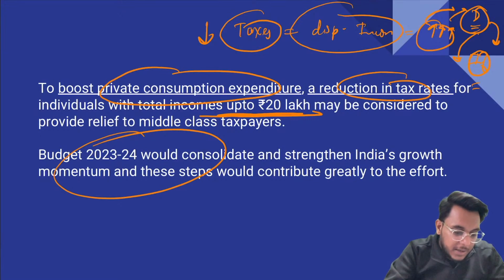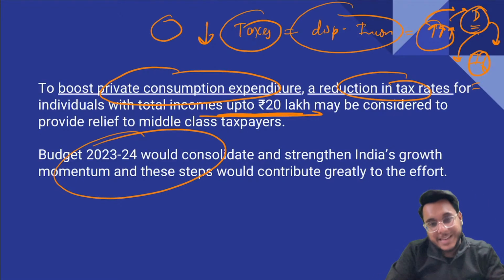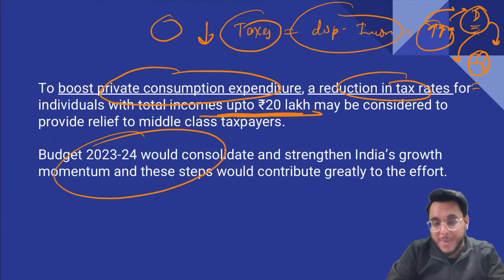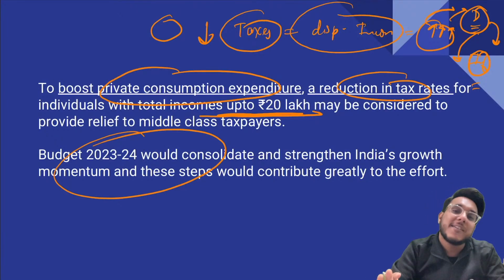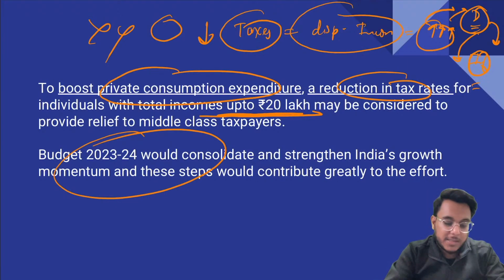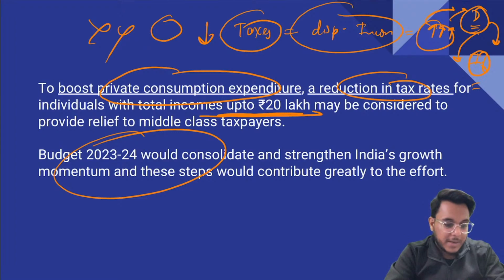Anil asks: tax reduction impacts government and economic growth, how can it be managed? Guys, yes, if we reduce the taxes, it will have an impact on the revenue collection by the government. If revenue collection goes down, obviously the government might not be able to spend money on many such things, and economic growth might be affected. But we are not saying that you completely waive off the taxes. We are talking about a marginal reduction.